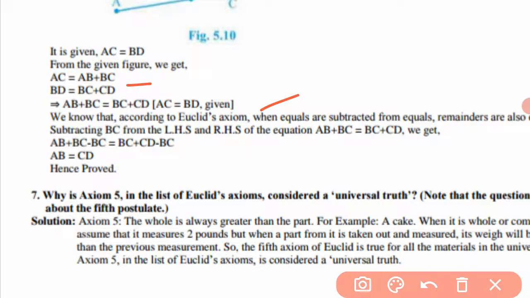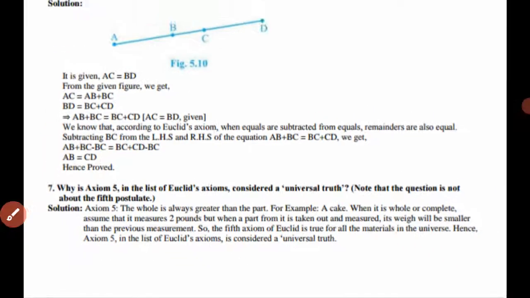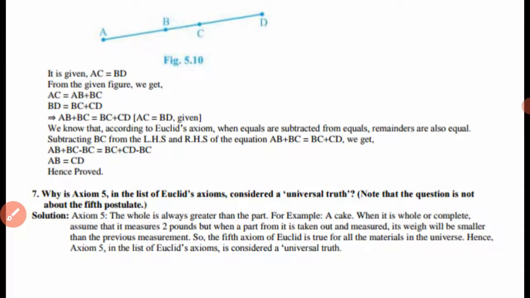As we know that AC equals BD, according to Euclid's axiom, when equals are subtracted from equals, the remainders are equal. Therefore we subtract BC from both sides: AB plus BC minus BC, and BC plus CD minus BC. So it becomes AB equals CD. This is what we had to prove.